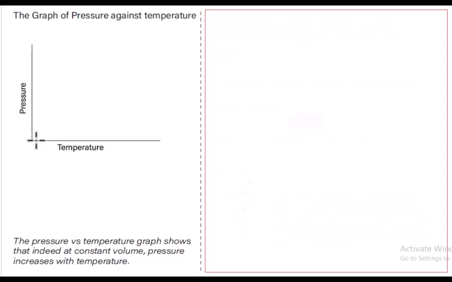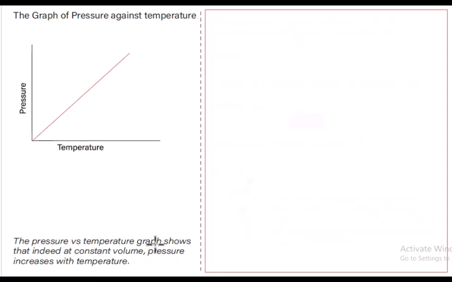In the simulation, the graph of pressure versus temperature is a straight line that passes through the origin.